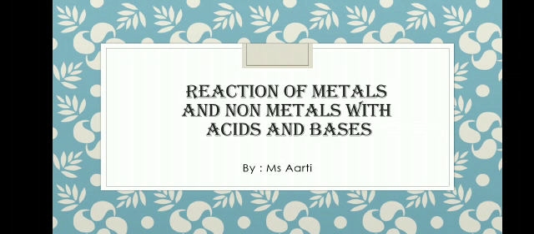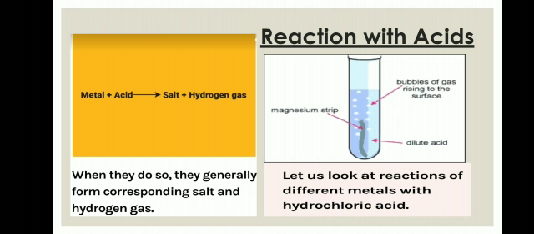As we have discussed the reactions of metals and non-metals with different substances, now in this video we are going to discuss the reactions with acids and bases. As you know from the previous class, acids are sour in taste, so let's see what happens when a metal reacts with acid. Look, here in this yellow box we have written one example: when metals react with acid, they form salt and hydrogen gas is liberated.